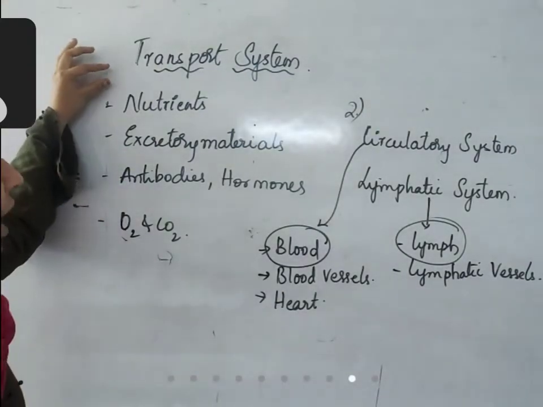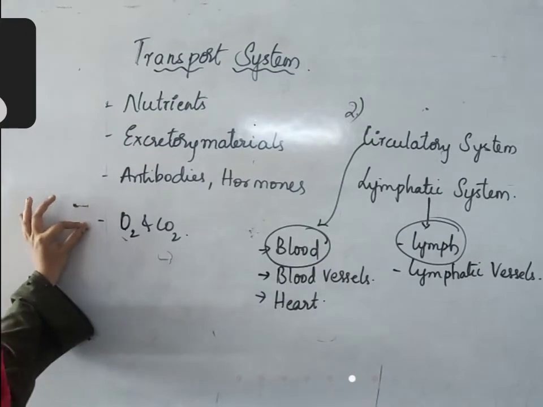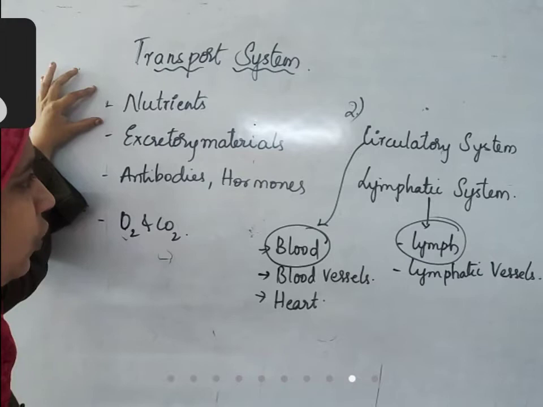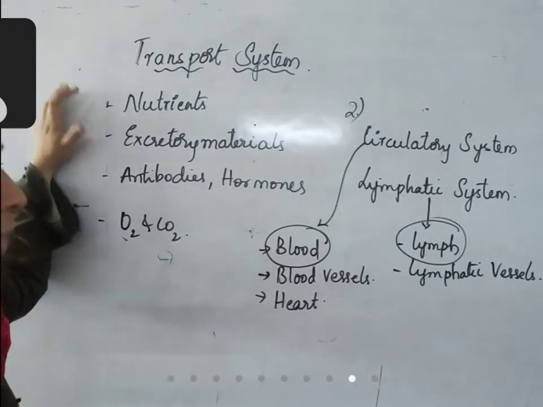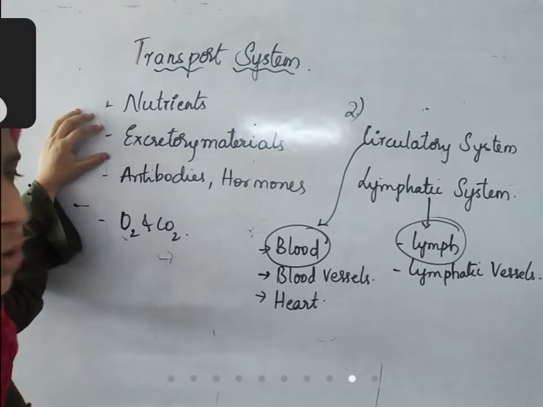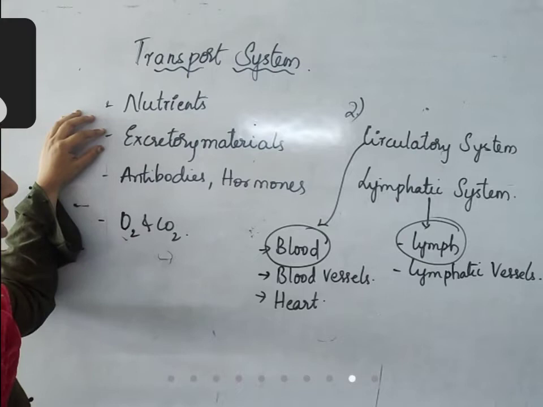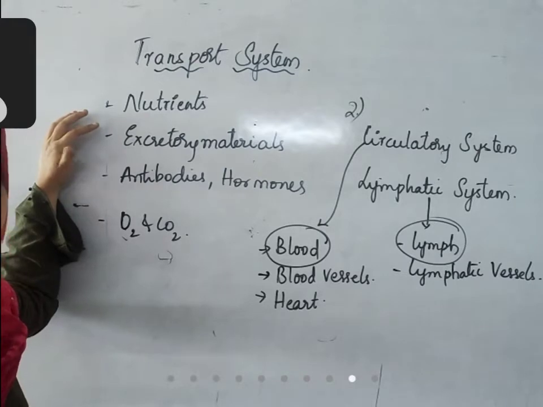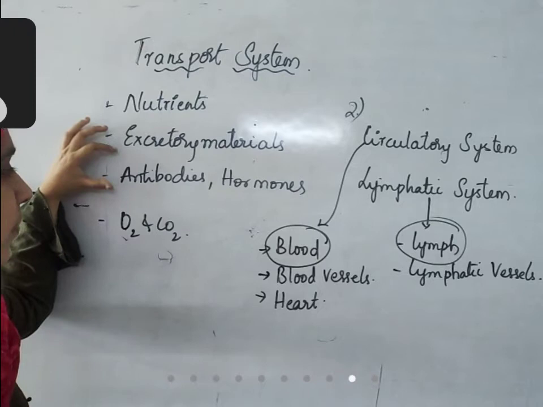The function of the transport system is to transport various substances within the body. Like nutrients, they are absorbed at the digestive system and they need to reach each and every cell of our body where they are actually required. Excretory material is produced by each and every cell of our body. From there, it should reach the organ of excretion, that is kidneys, and from there it should be eliminated out. So, it should be transported from cells to the excretory system.